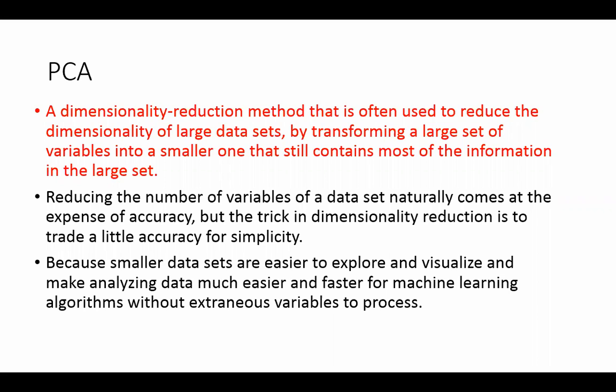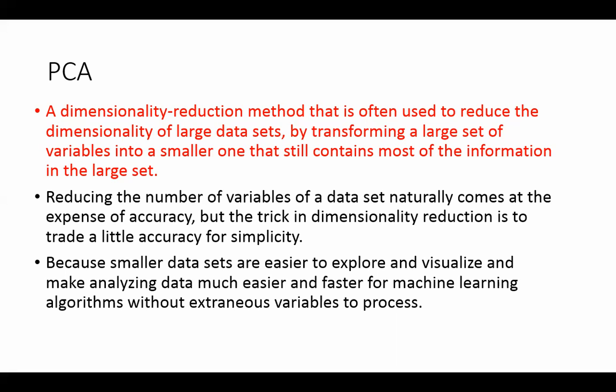It transforms a large set of variables into a smaller one that still contains most of the information in the large set. Information about what? The variance. The variance of the column, the inter-column variance, or you can say correlation. Correlation is also built on the concept of variance, right? That's why we call it covariance. The point is to ensure that when I reduce the dimension, the patterns of variance do not change.